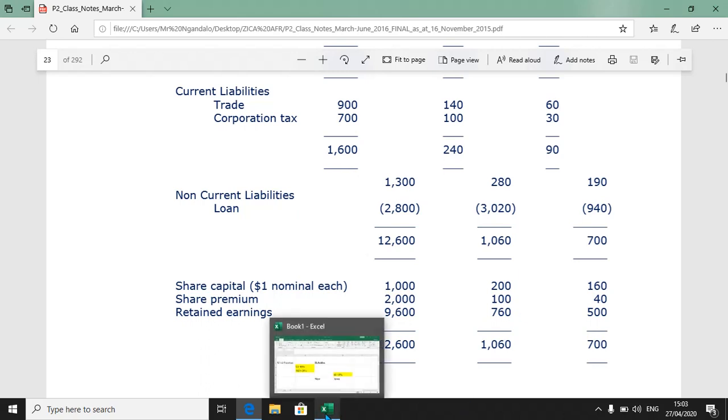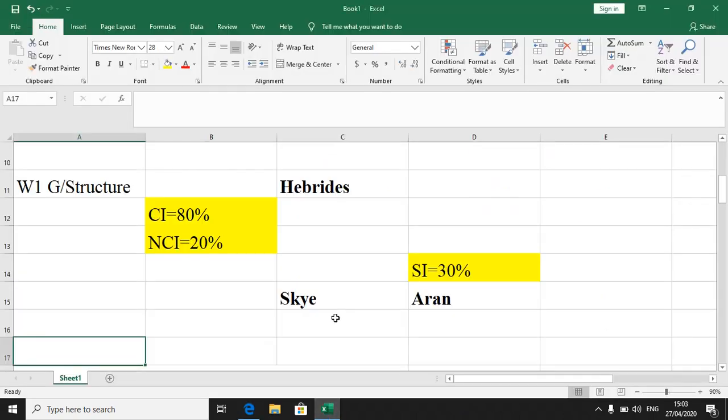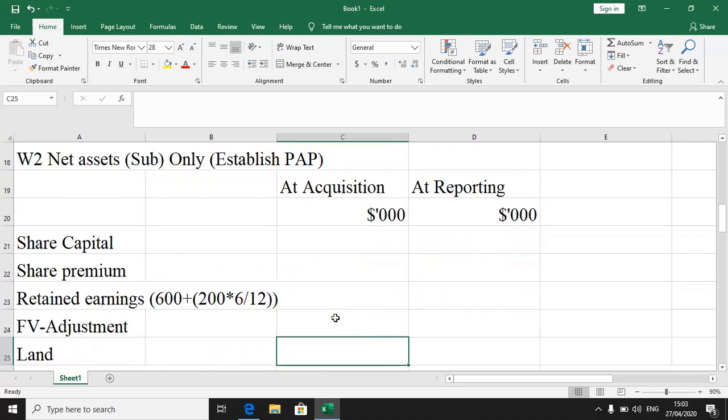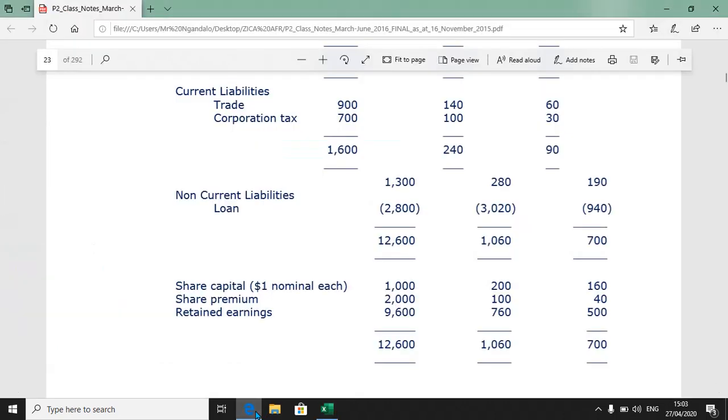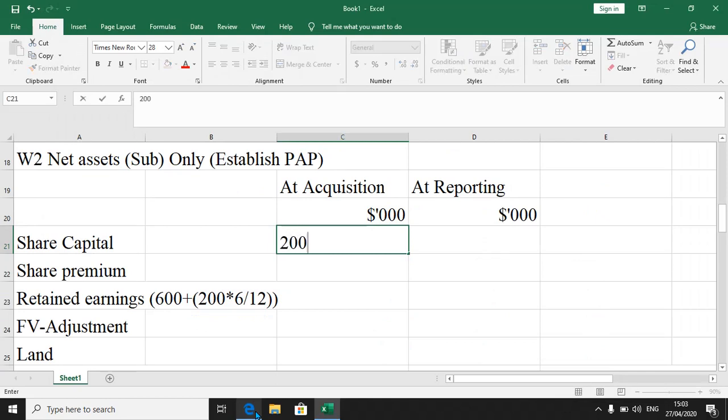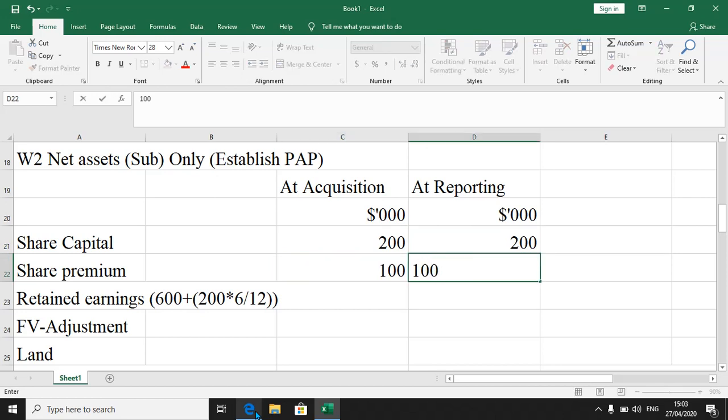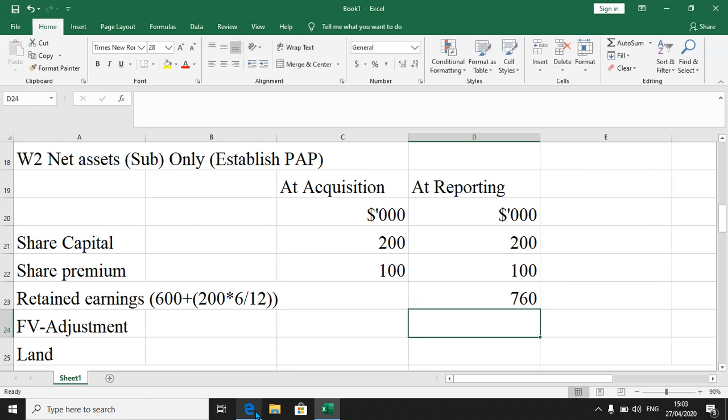So let me do some work around that. I am now on the net assets part. Share capital, 200, and also here 200, premium 100, and also there 100. Then retained earnings, so 760.